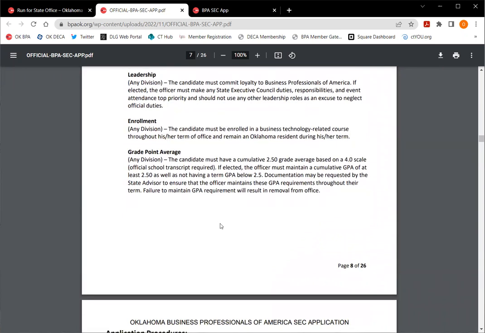You'll see that we have our grade point average information here, and that's just because school has to be a priority even throughout this process. The campaign process, if you are elected and serve as a state officer, school is your main priority. And so we don't want serving as a state officer or campaigning to be a state officer to be detrimental to that. So look this over. If this isn't your year, then that's fine. Maybe next year is your year. But we definitely want this to be a tremendous opportunity for everyone, but not at the detriment to your progress at school.